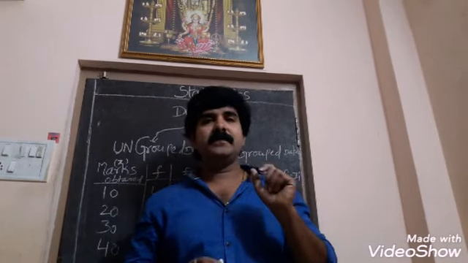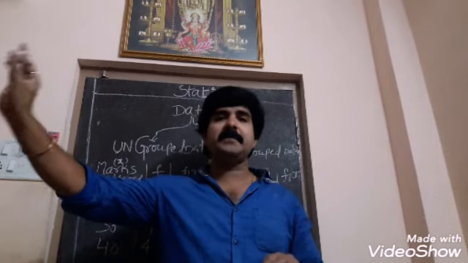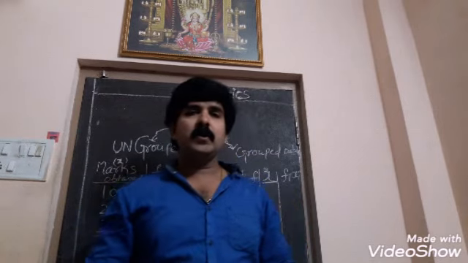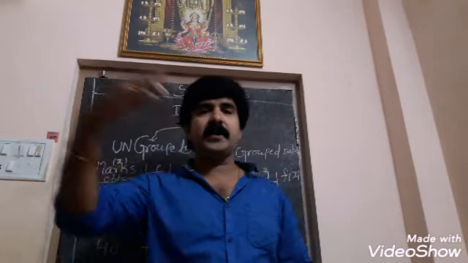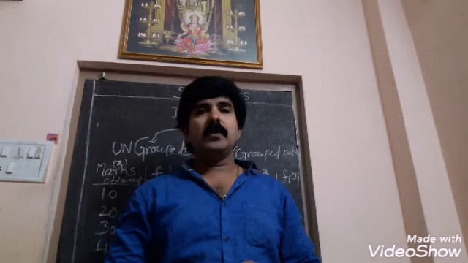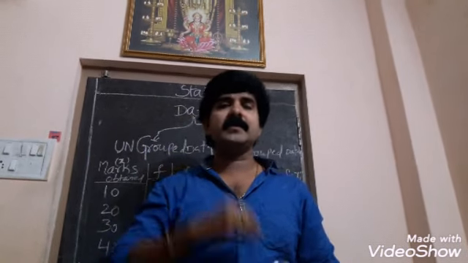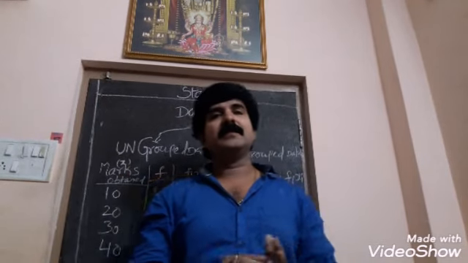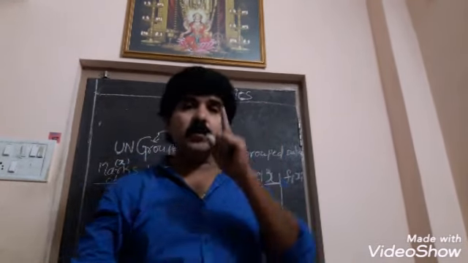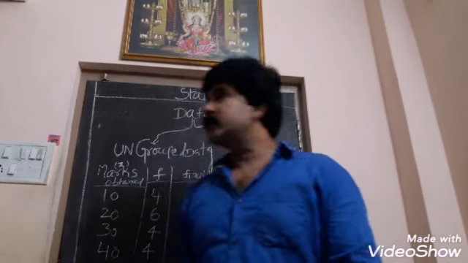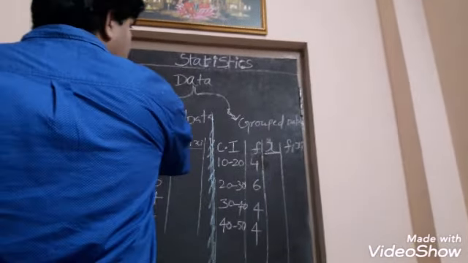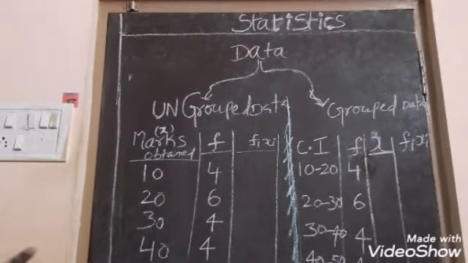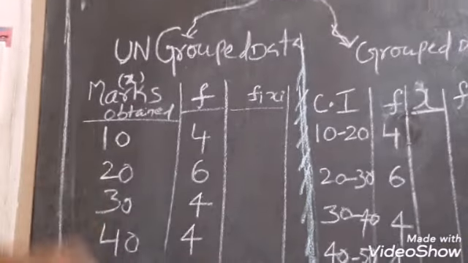People who attained 70 to 80% are considered to be B grade. One who has got 80 to 90 is considered to be A plus. One who has got 90 to 100 has been awarded as excellent or A plus plus. Like this, the data will be grouped. That we call grouped data. So the data is divided into ungrouped and grouped. How the ungrouped data will be collected, that I will show you now.